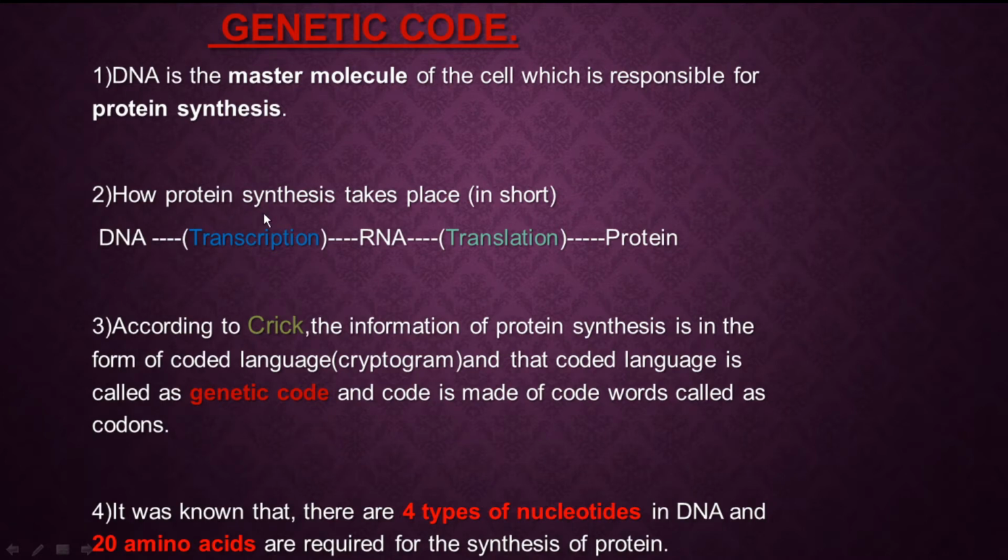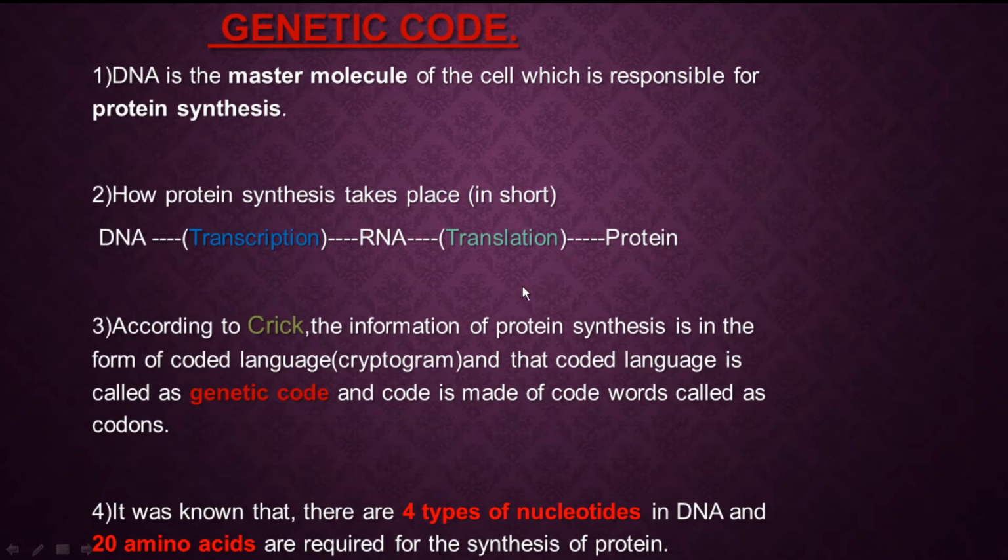It is completed in two steps: transcription and translation. When RNA is synthesized from DNA, that step is called transcription. When protein is synthesized from RNA, that step is called translation.